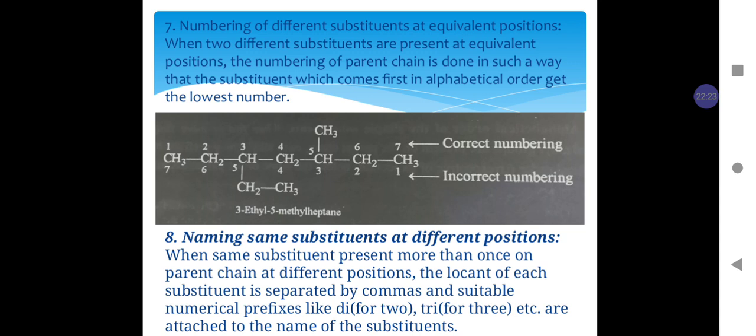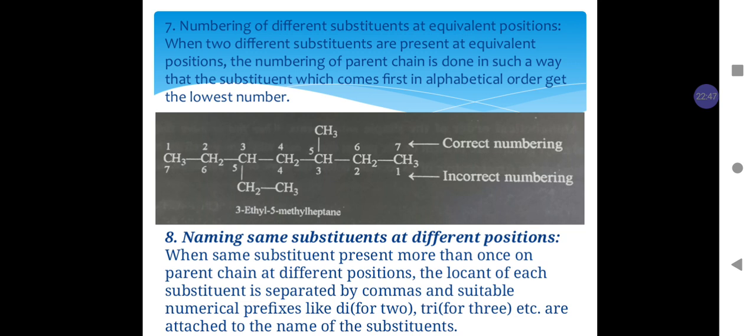So in this example, as the ethyl group comes alphabetically before methyl, the ethyl group will get number 3 while the methyl group will get number 5.